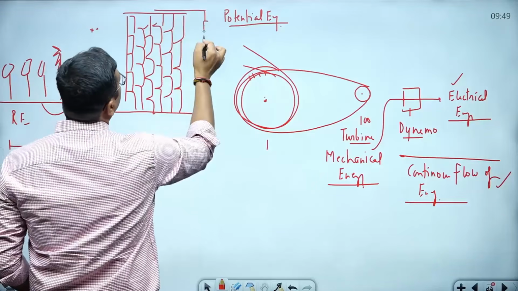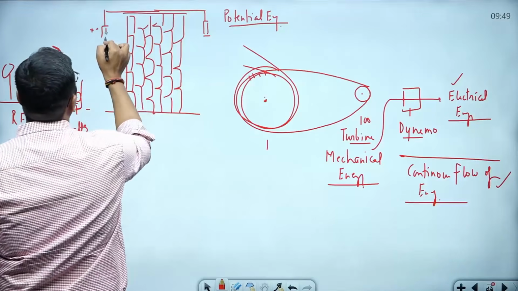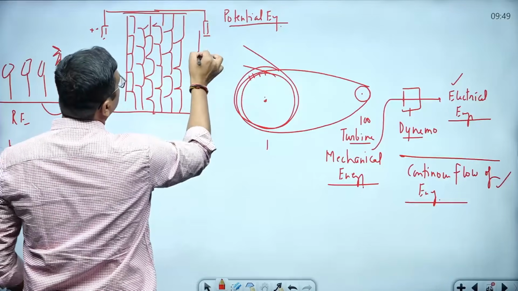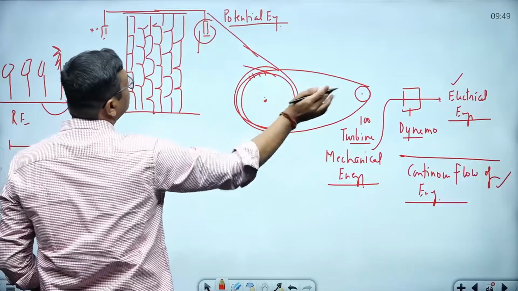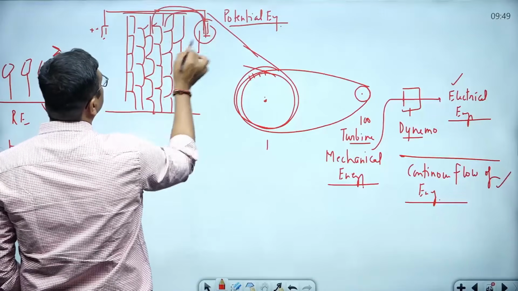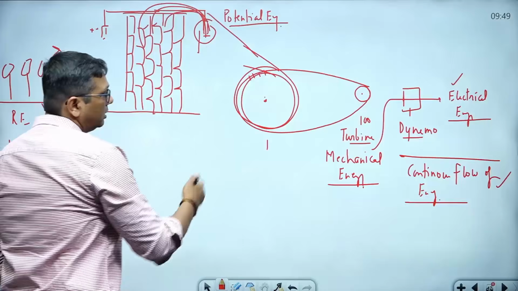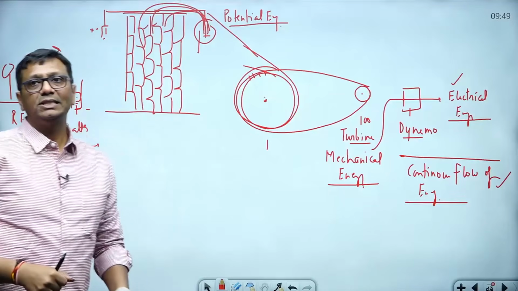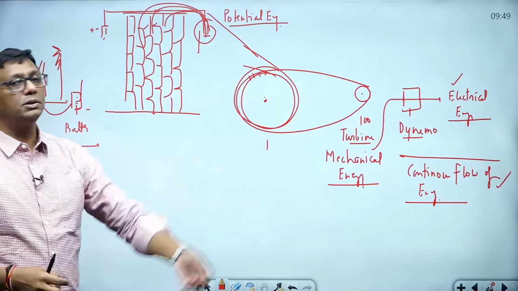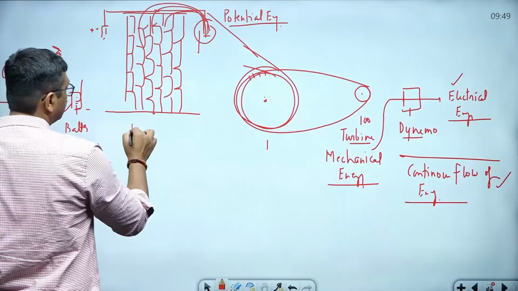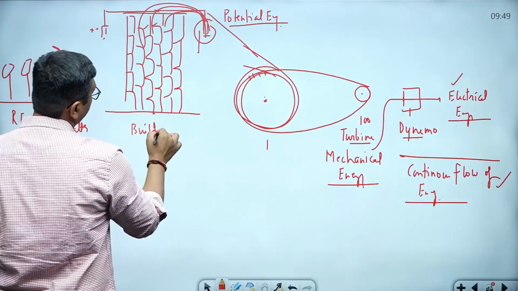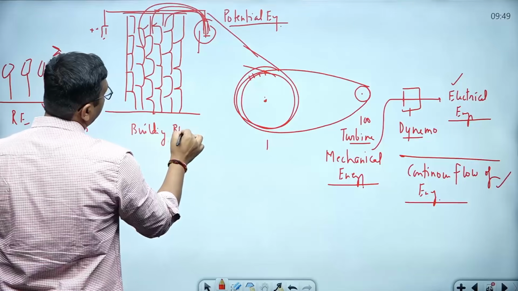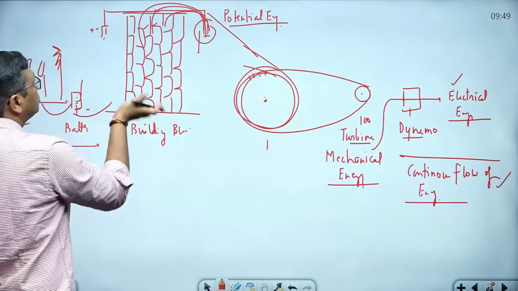Just hold the blocks from here. If one falls down, it is all because of gravity. It moves. Again the second one falls down, again the third one falls down, again the fourth one falls down. In such a way electricity generation happens. This is the overall process. It's a building, blocks fall down, and this energy is used to keep it up.